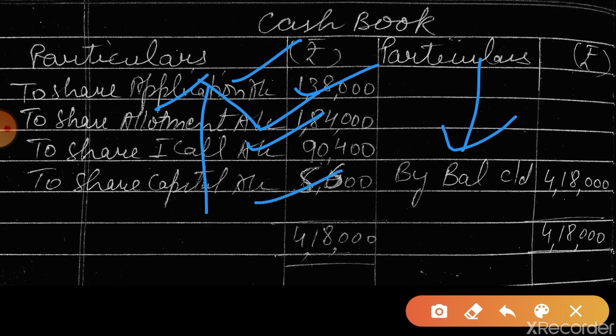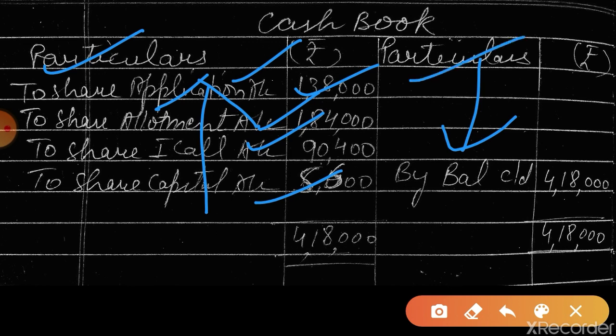So all the amounts, that's why I have passed the journal entries, so that it becomes easy for you to make the cash book, isn't it? And you know how to make cash book, in class 11th we have a chapter on the same. So you know, debit side is receipt side, and this is payment side.